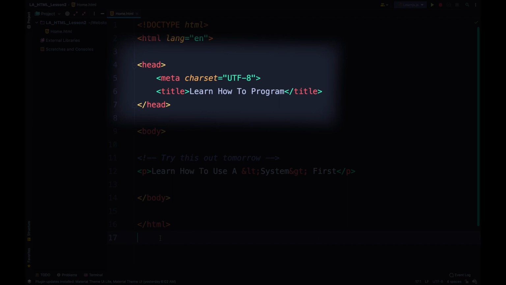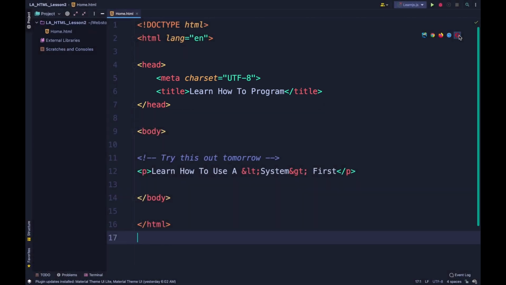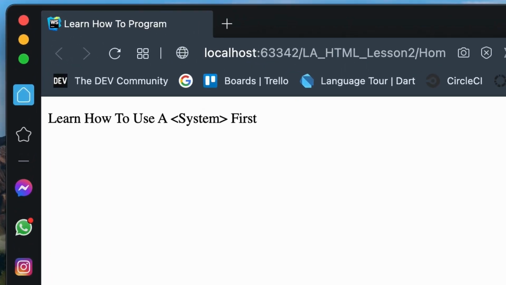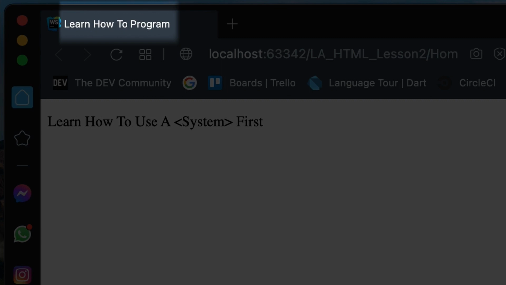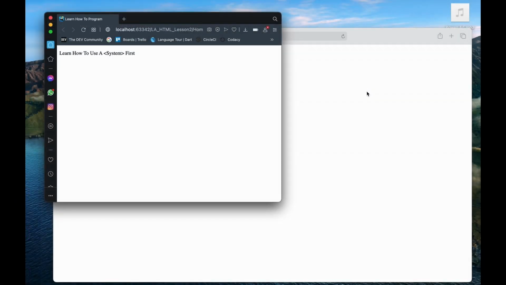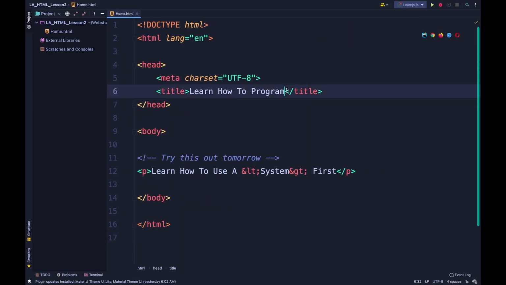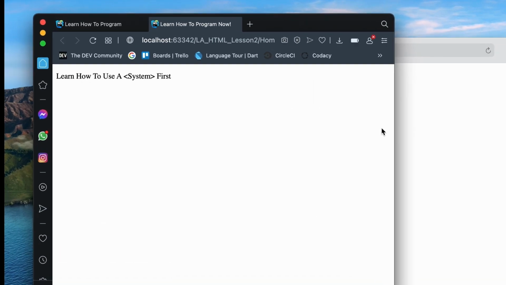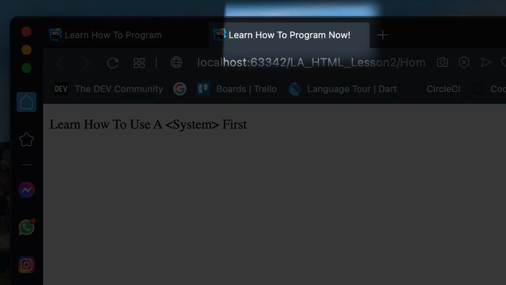In this current head, we have metadata and we have another called title. The title tag actually determines the title displayed on the web page's tab. If you look above, you will see the title displayed. And when we change the title, you will see the change reflected on that tab. So this is the title tag.